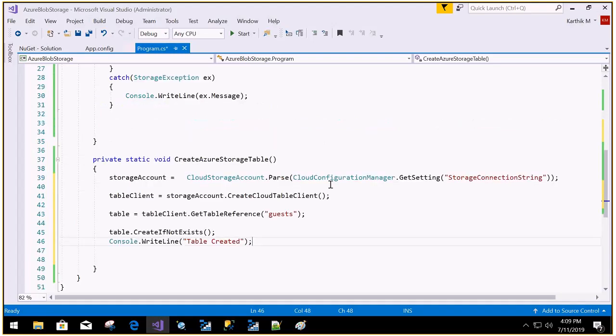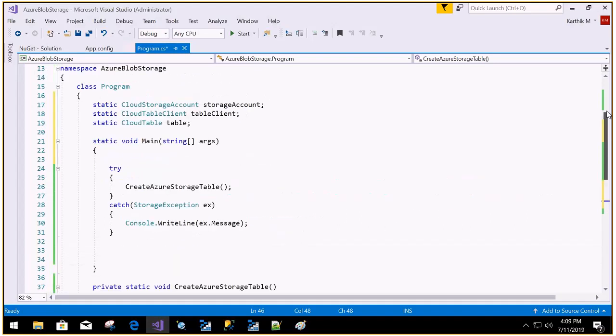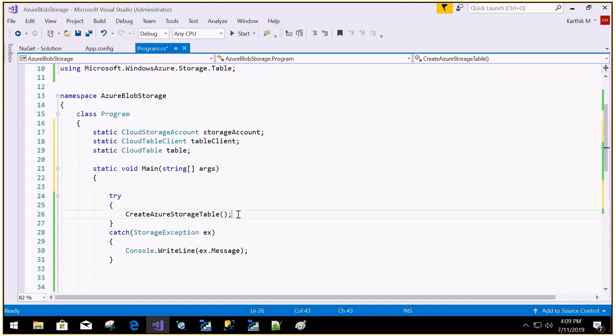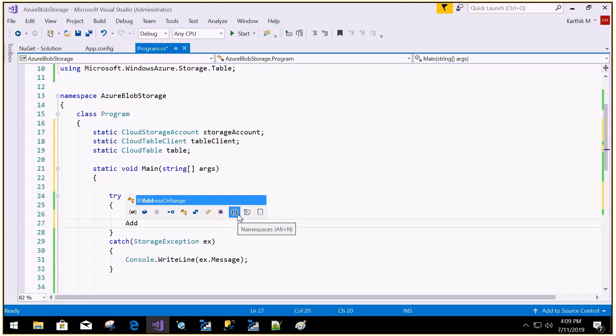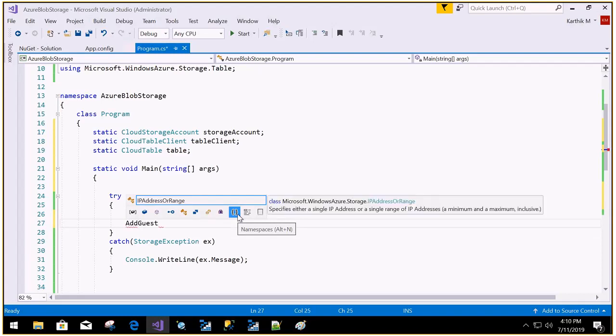Now in this table, I just want to add a guest entity. So for that, I'm going to create one method. I'm not going to show how to create all the methods. You can just give it a try. I'm going to show you how to add a guest entity, and remove or delete the guest entity, and delete the table. So these are the three things we are going to do. So let me show. I'm going to create a method called add the guest entity.